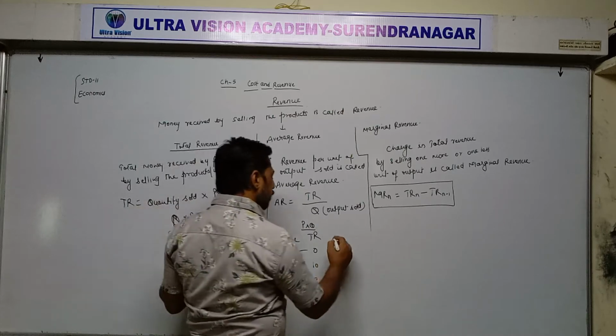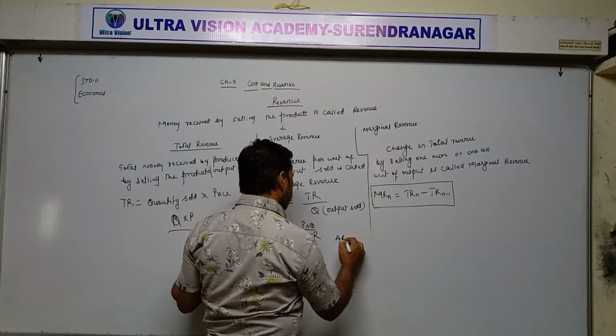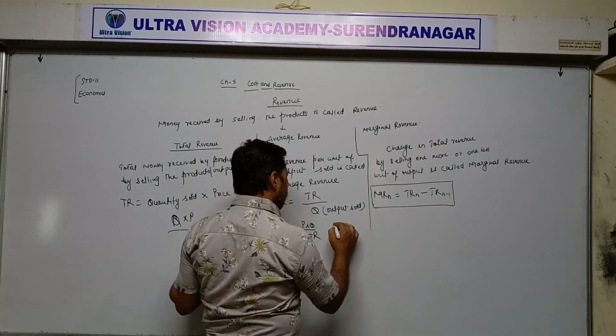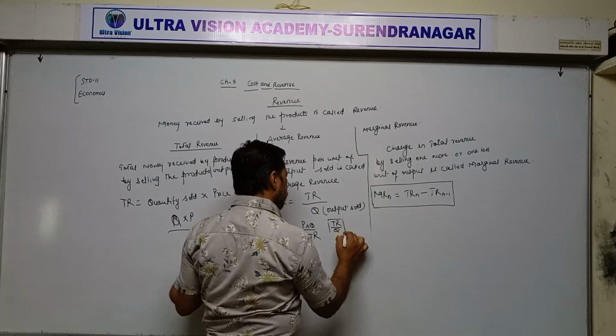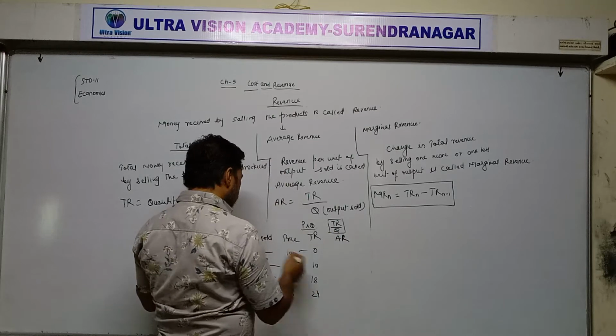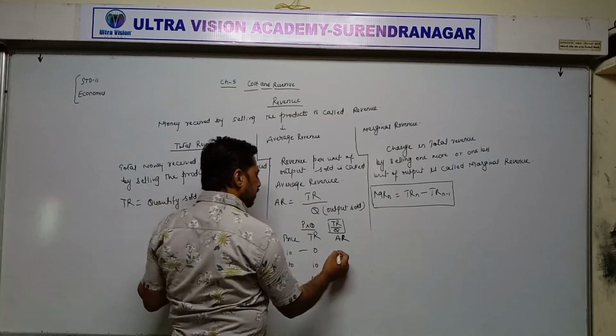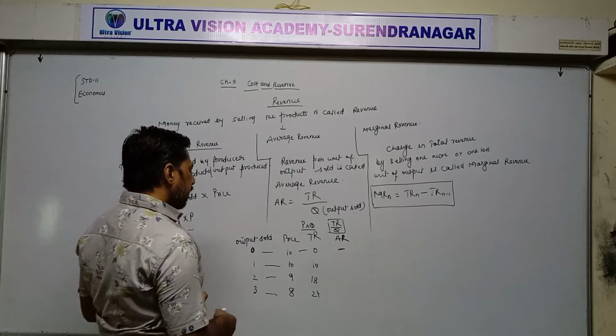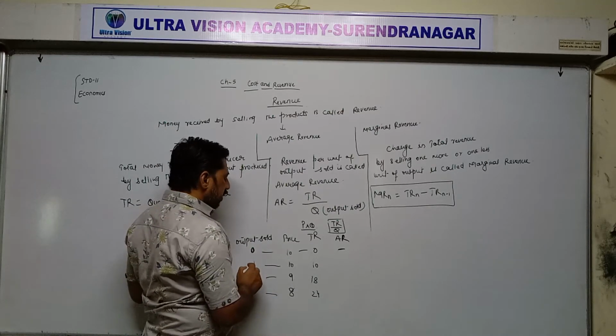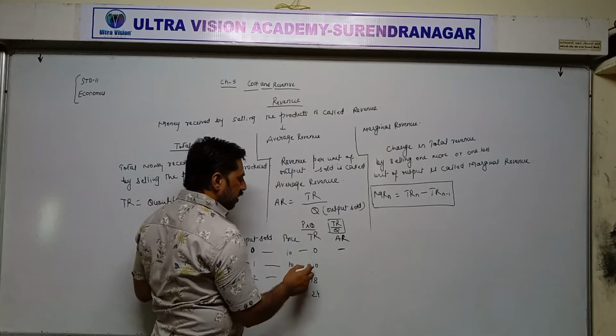Now average revenue. Average revenue formula, total revenue divided by Q. Now here 0 output we are selling, means nothing we are selling, so average revenue remains 0. Here we are selling 1 unit and total revenue is 10.